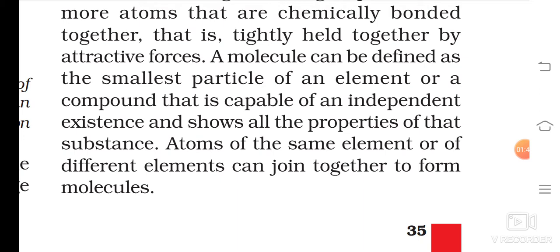Atoms of the same element or of different elements can join together to form molecules. For example, I take hydrogen and oxygen. Hydrogen and oxygen combine, then what do you get? You get water. That we call a water molecule. It is not that only the same type of element will form a molecule.